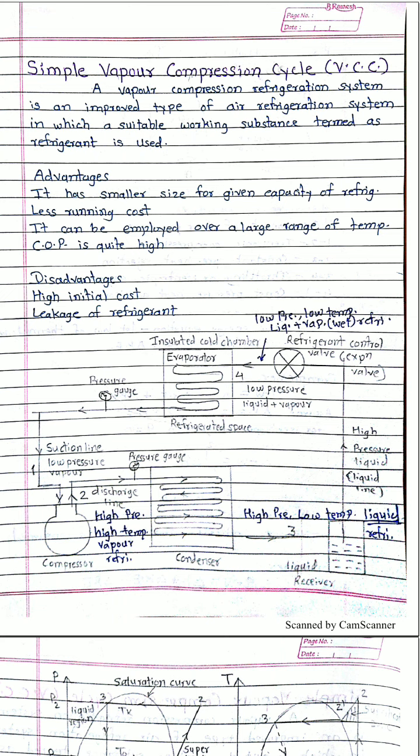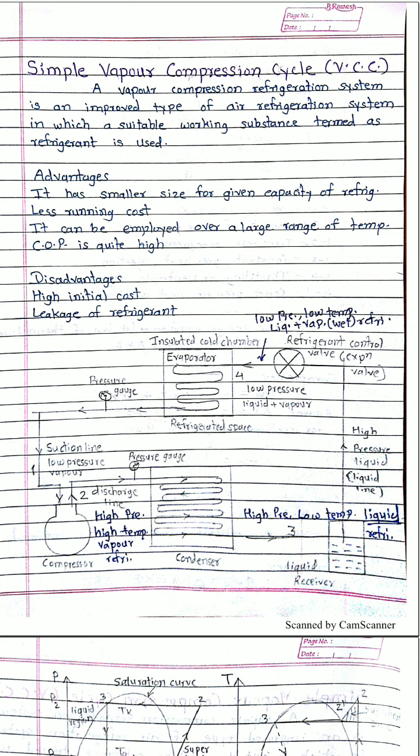It may also have some limitations or disadvantages. Which are the limitations? The first one is the high initial cost. The initial cost of the system is very high, because air is a freely available substance, so you don't have to pay for the refrigerant. But if you select a refrigerant other than air, it has a charge.